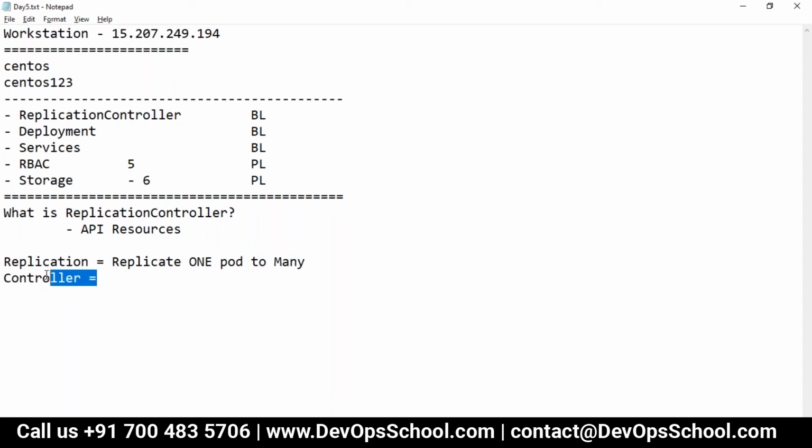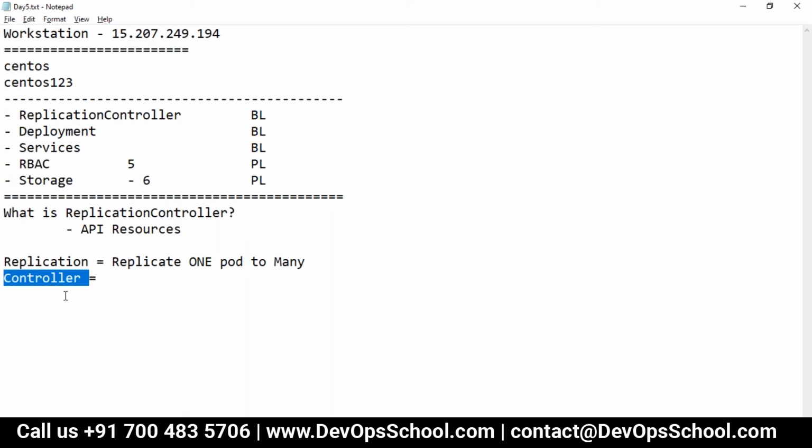what will this controller do? It will send the information to the API server. Yes, sir. Remember that architecture. That's the reason I said you have to understand those in detail. So the controller will send that information to the API server. Now the API server will check: my controller is sending this information, is it stored with me? The API server will see no, there's a mismatch here. So let's do one thing: let's ask the scheduler to do the corrections. That is the job of the controller.